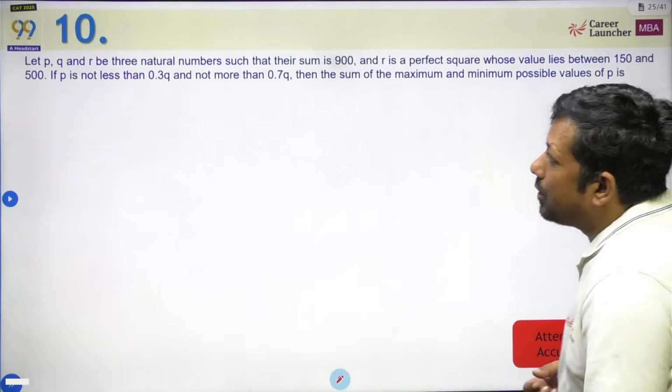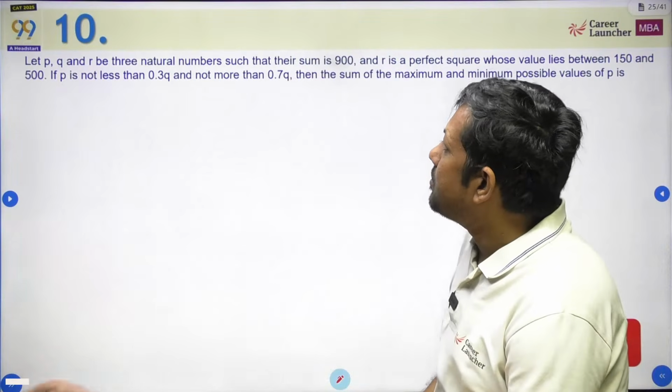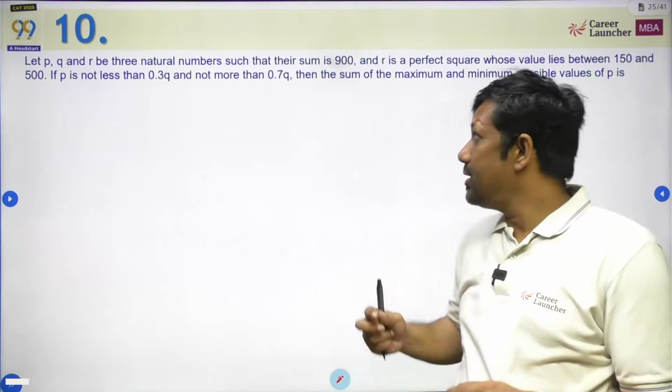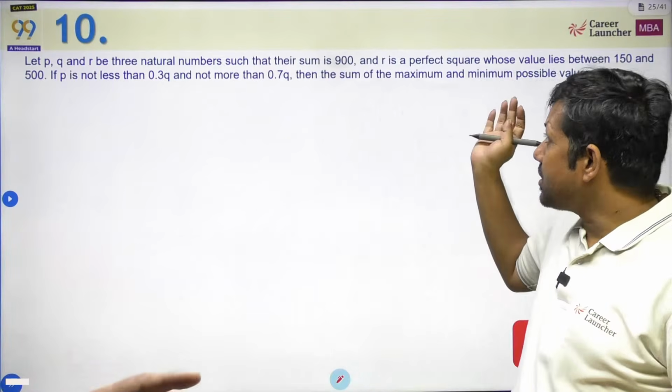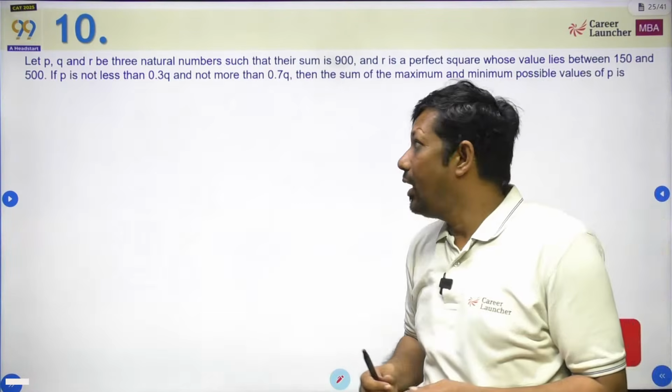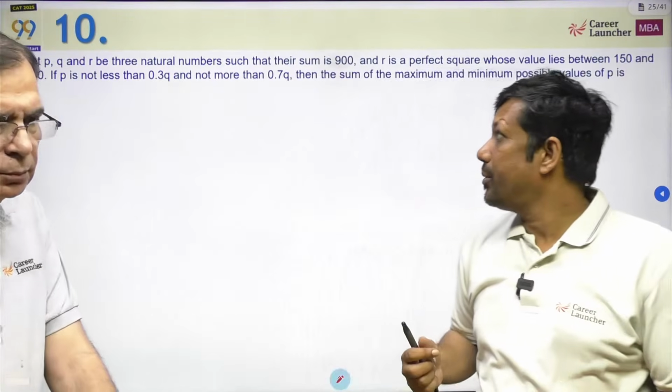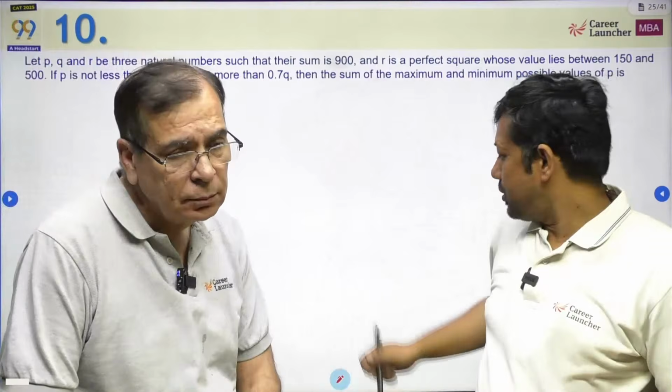So again, this is a question of number system. There are three numbers that are given. Questions of number system this year have been slightly easier as compared to the previous years. In some years, we didn't get a lot of questions from number system. But if you read the question,